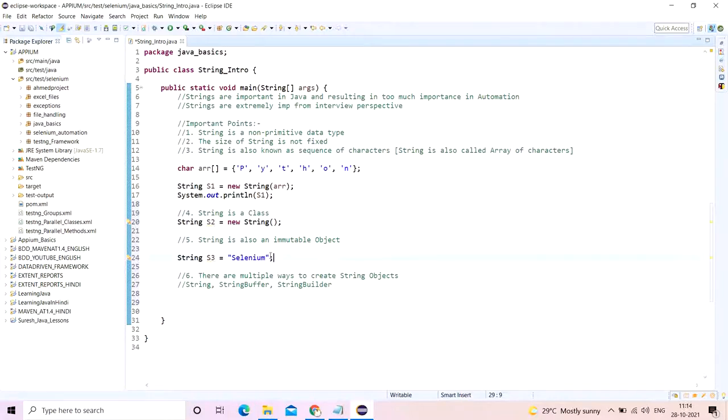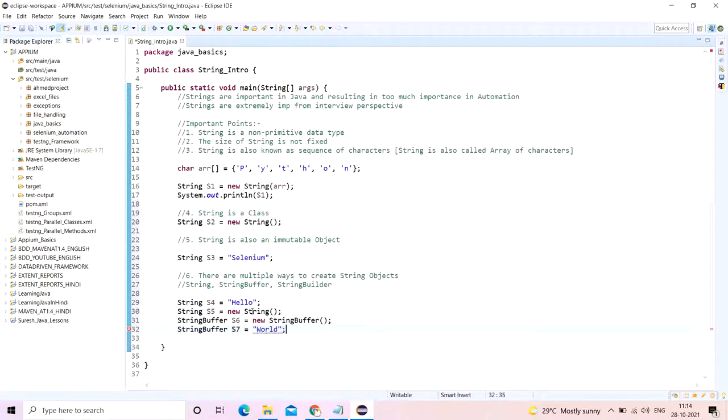I have created two objects like this already, so anyways, I'll still write. You can directly write something like this, let's say hello. This is one way of creating a string object. There is another way of creating a string object like this. Okay, you can create another object in this particular fashion, and you can use string buffer s6 equal to new string buffer. You can also create a string buffer like this.